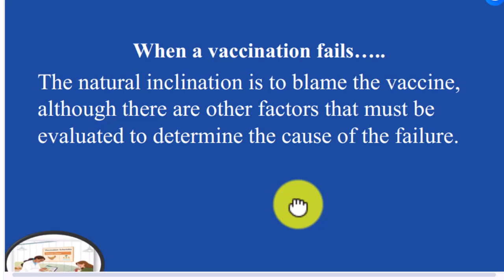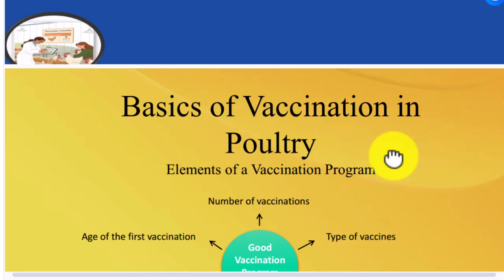When a vaccination fails, the natural inclination is to blame the vaccine, although there are other factors that must be evaluated to determine the cause of the failure.